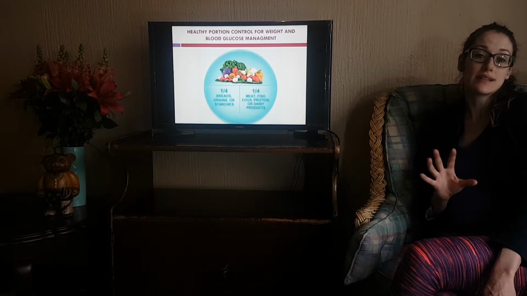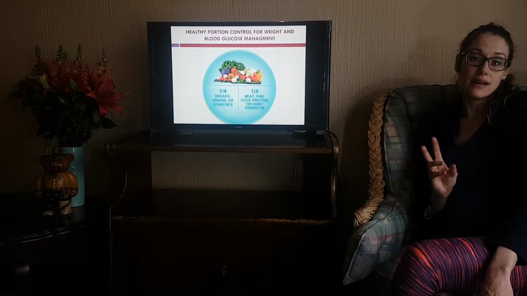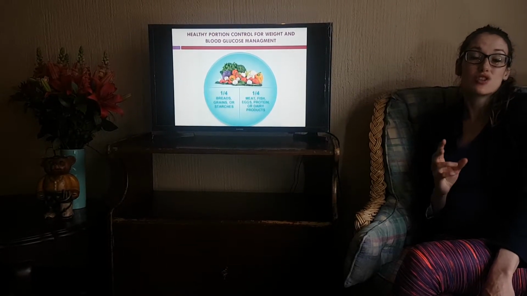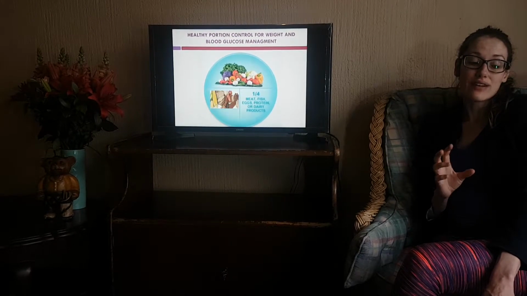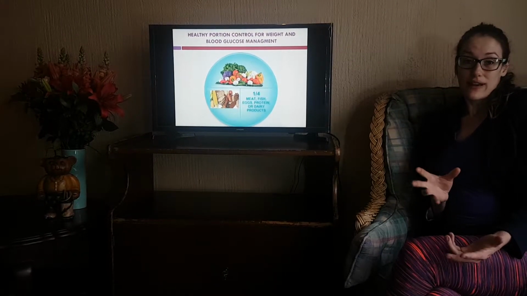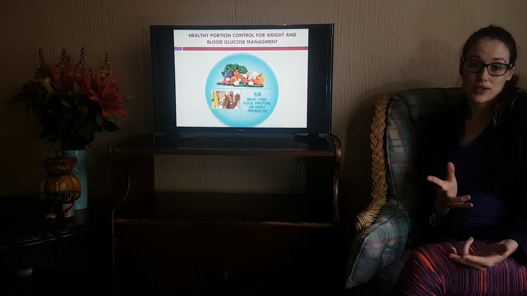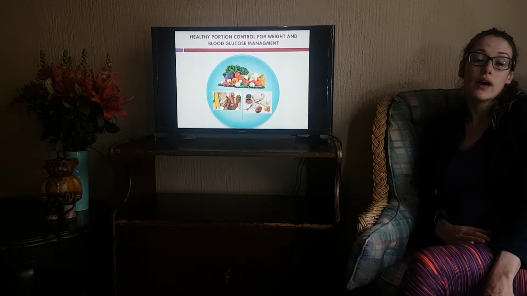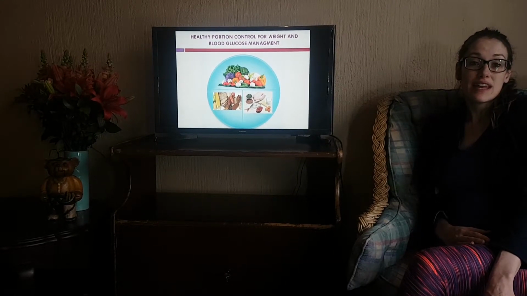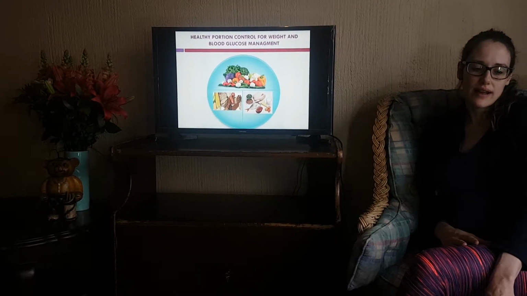A quarter of your plate being made up of grains, breads, rice, those types of things, your high starch vegetables, because they typically have an increased effect on blood glucose levels, and therefore we want to consume them in moderation. And then lastly, a quarter of your plate being made up of your high protein foods. They need to be lean protein foods, so low in fat, or removing any visible fat.